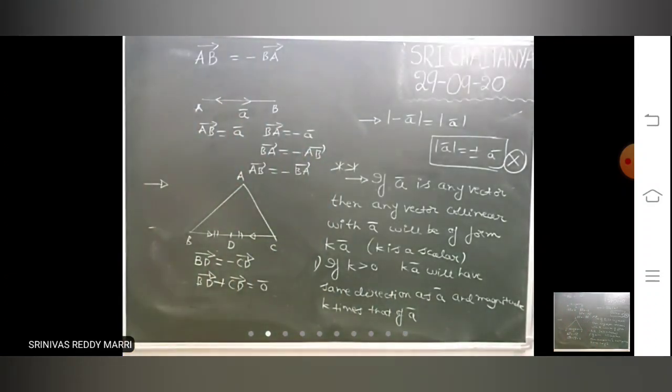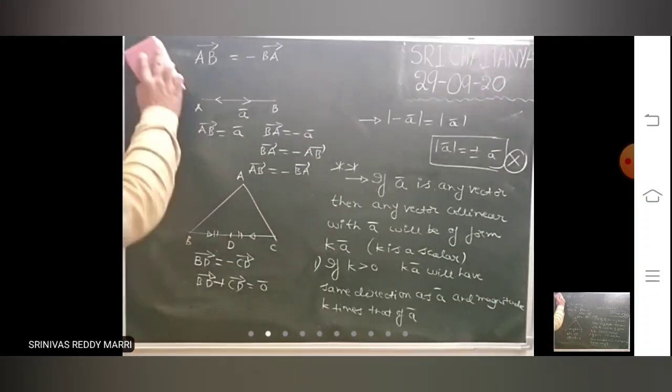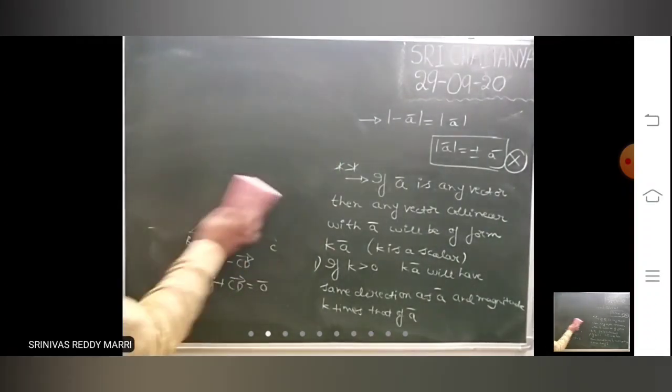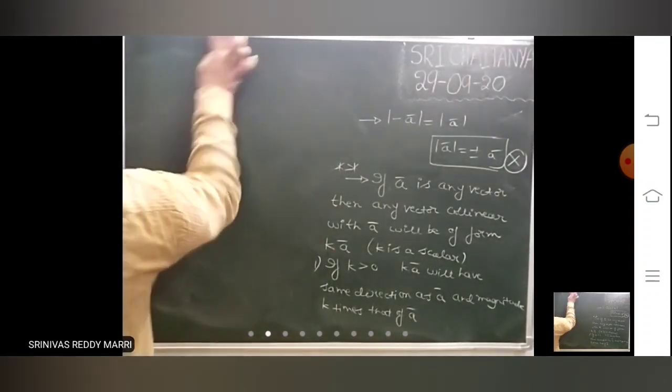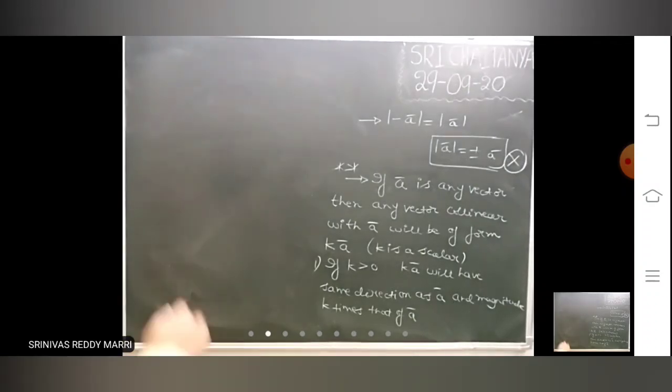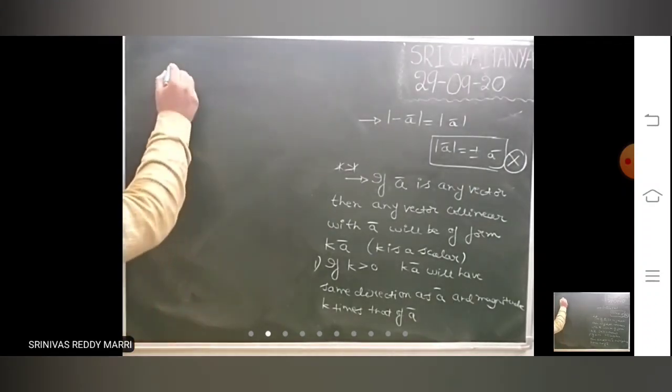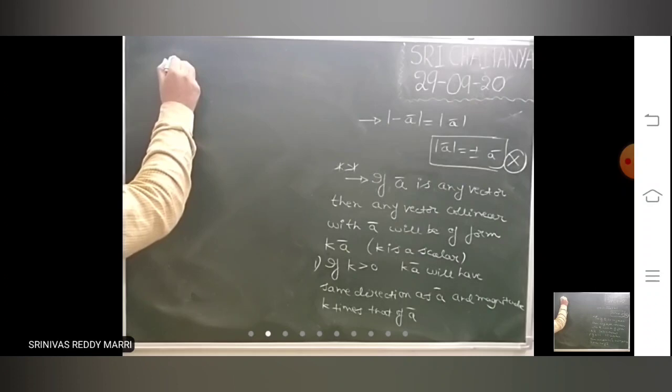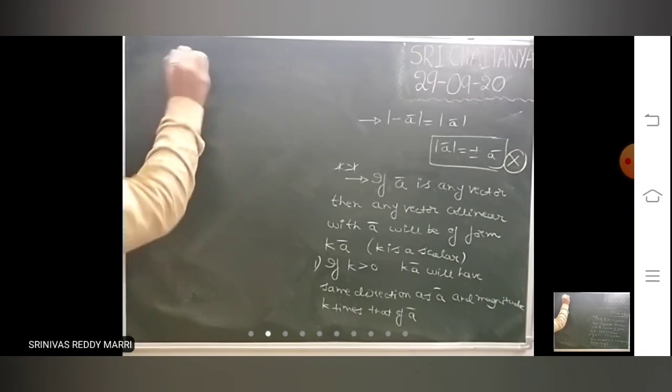Look at an example. Suppose 2a bar is there.